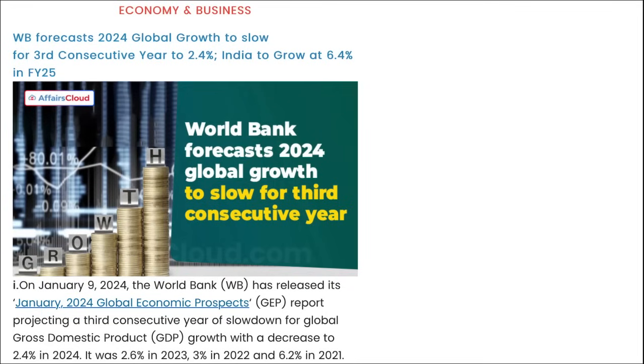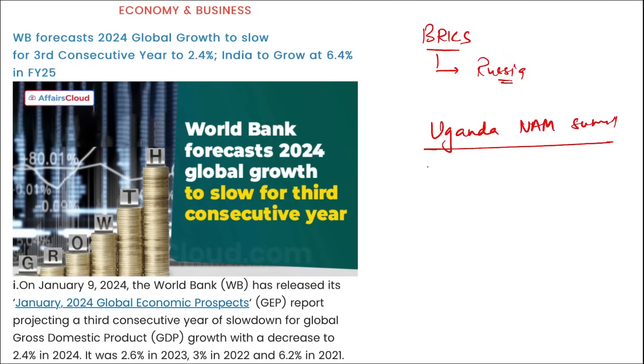Next, some other current affairs, such as if I ask you, who will be taking over the chairmanship of BRICS? It will be Russia, right? Then, who will be representing India during the Uganda NAM summit in January? In the Uganda NAM summit, who will be representing India? So, Dr. S. Jaishankar, our External Affairs Minister, will be representing India.